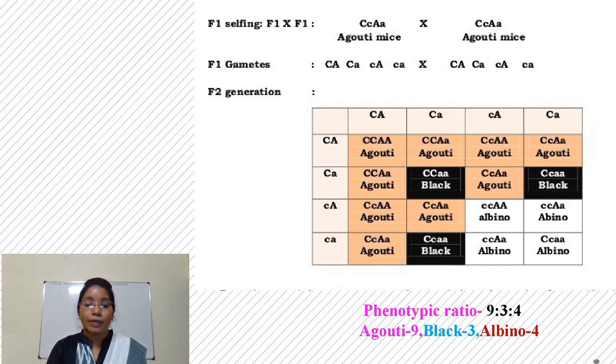So these phenotypes, agouti, black and albino, are produced in a 9:3:4 ratio. This is recessive epistasis. That is, being a recessive gene, it suppresses expression of the other gene. This kind of interaction is recessive epistasis.